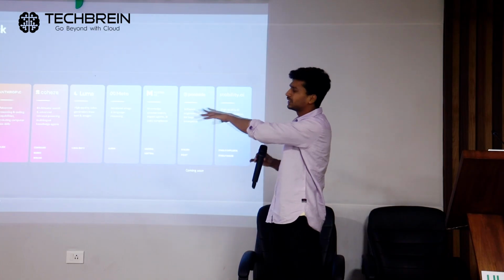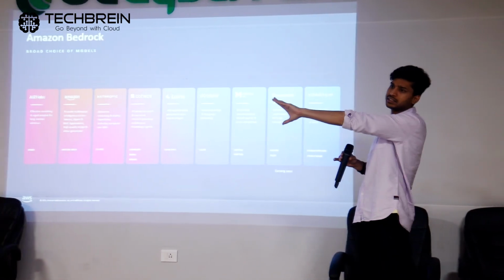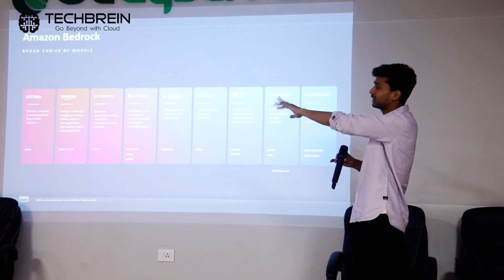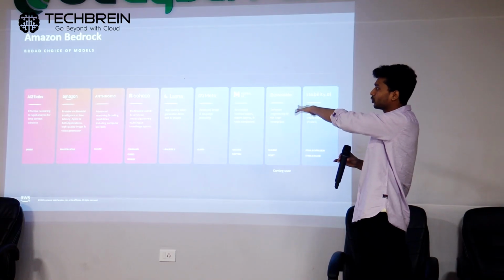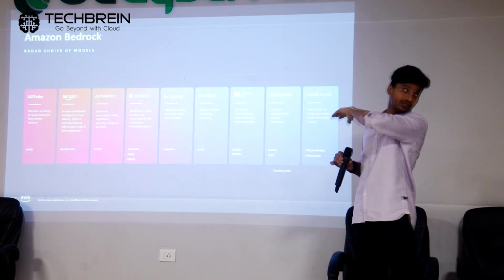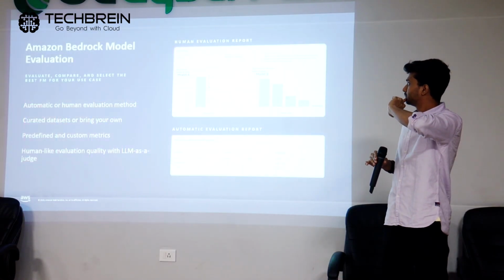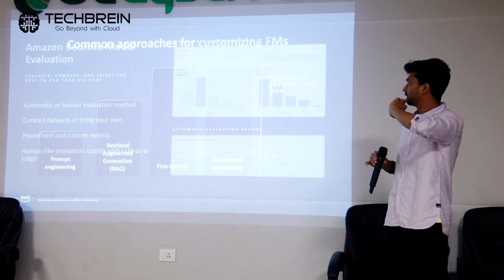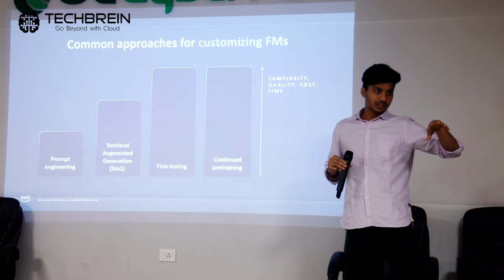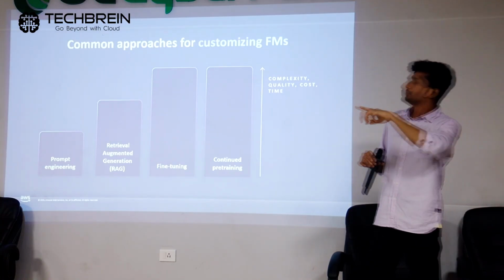So this is the set of vendors that you get in Amazon Bedrock, the models, like I said: AI21, Amazon, Anthropic, Cohere, Luma, Meta, and everything. Go to the next slide. Okay, so the next slide would be RAG only.